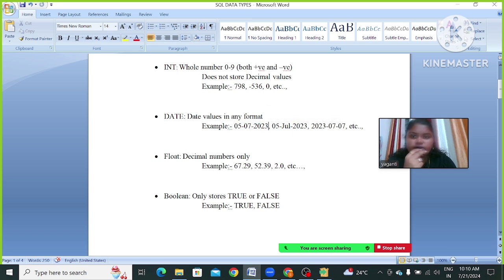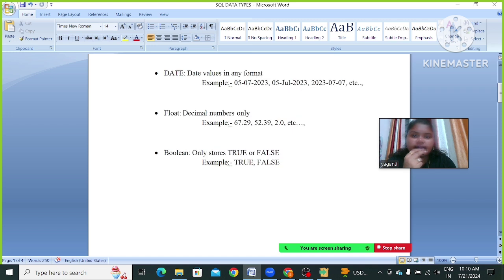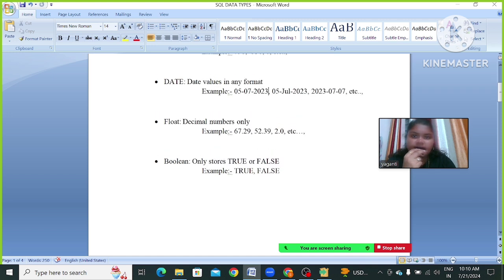For that we are going to use this date data type. In this date data type we can use any format. See here we use some of the formats in date. So we can use hyphens or we can use slash while adding this date in our table.